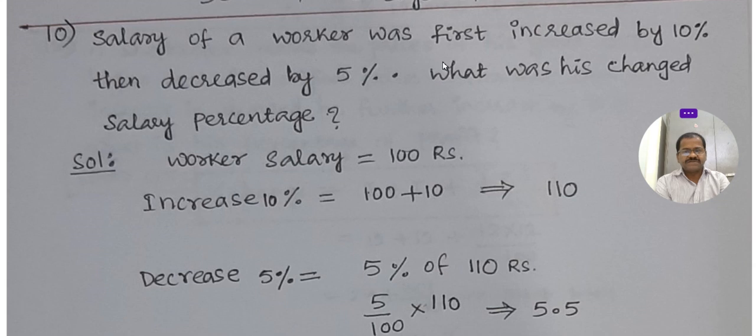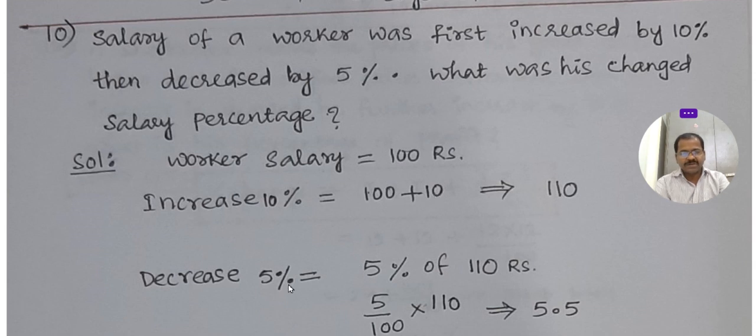The salary of a worker was first increased by 10%, then decreased by 5%. What was his changed salary percentage? For example, let us consider the worker's salary is 100 rupees. Increased by 10%: 100 plus 10, 110.